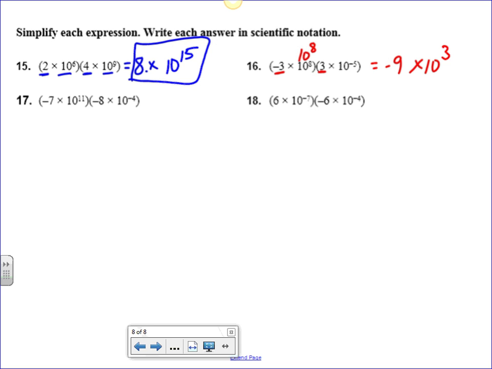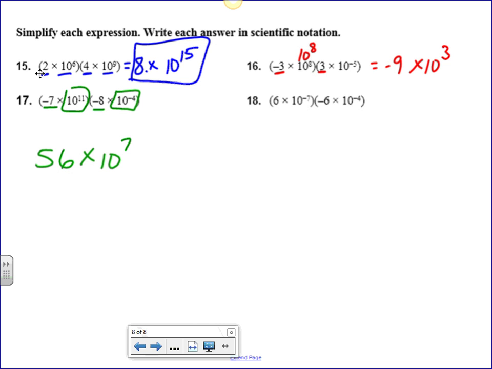Okay, and now on the next one, I've got these two. I've got a negative 7 and a negative 8. So together, if you multiply those, you get a 56. If you look at the last part of each expression, you've got 10 to the 11th and 10 to the negative 4. If you multiply those two, you would get 10 to the 7th. Now, is that scientific notation? And the answer here would be no, because I have more than one number in front of the decimal.